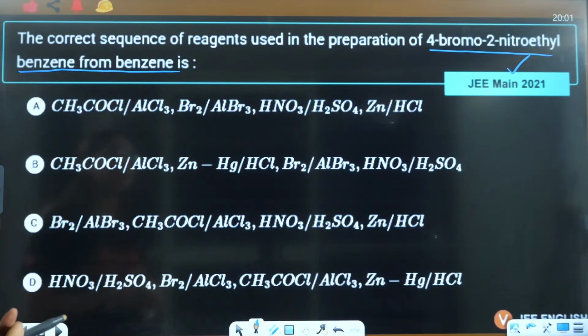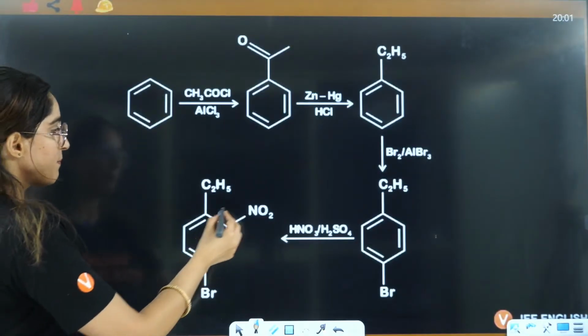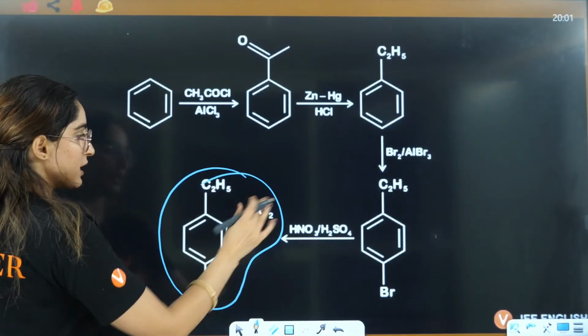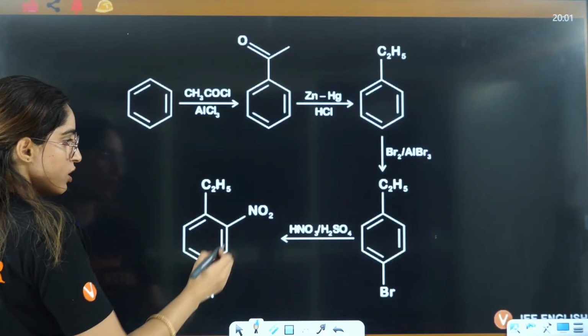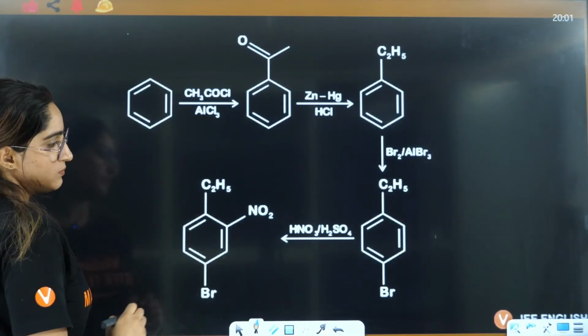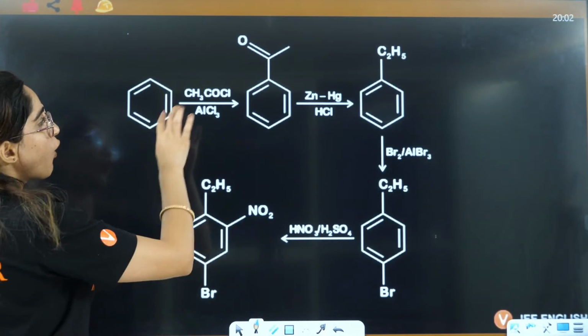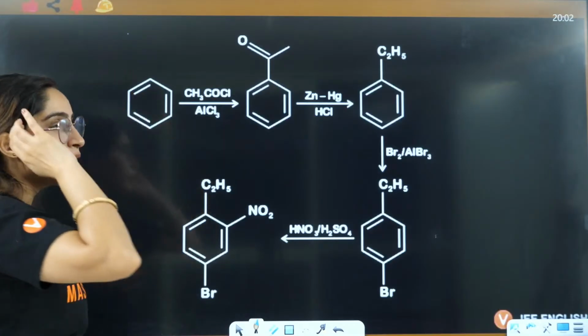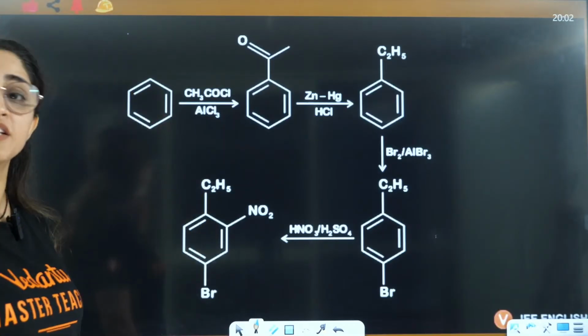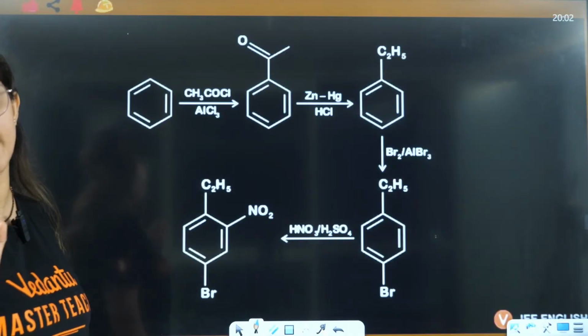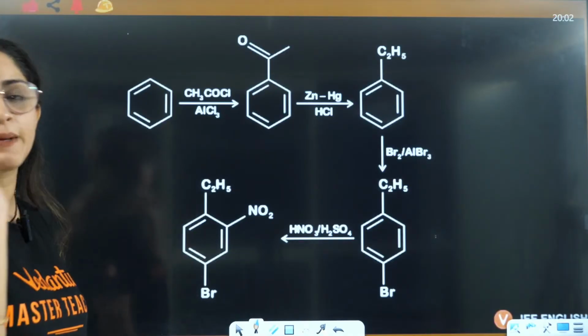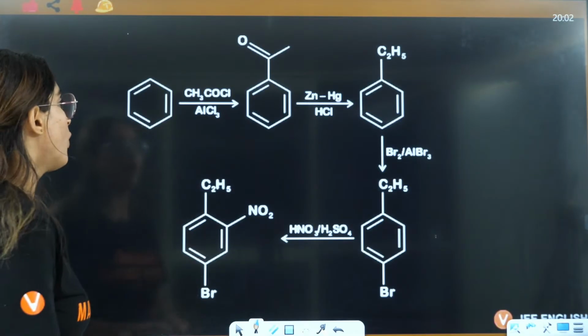4-bromo-2-nitroethyl benzene is what you have to make, right? That means this is the compound that they are asking you, right? 4-bromo-2-nitroethyl benzene. Okay. So firstly on benzene, a very important thing is you should know which group is meta-directing and which is para-directing. Here, knowing this plays a very important role. I will tell you how.